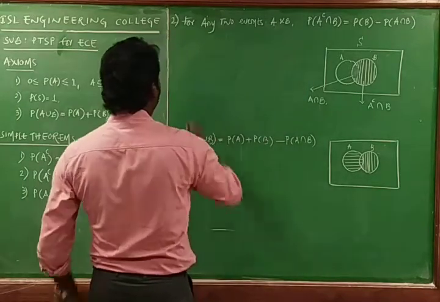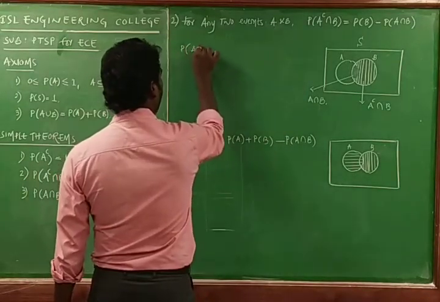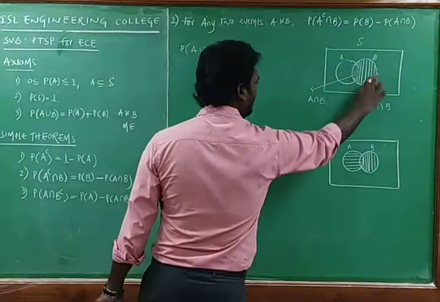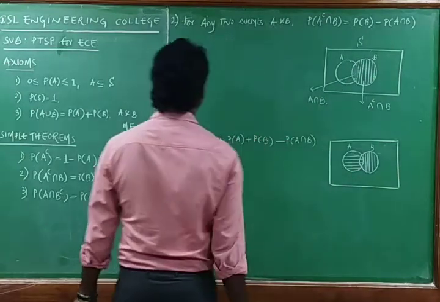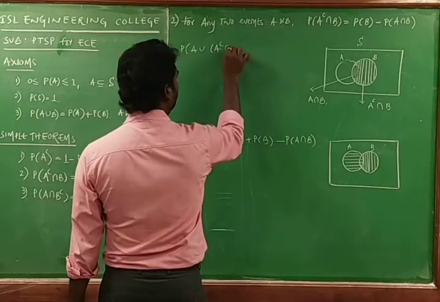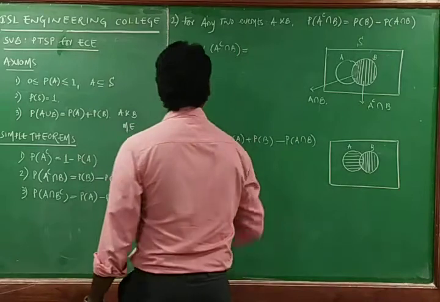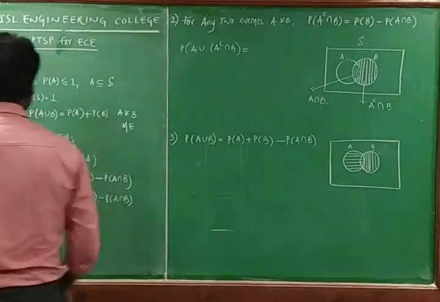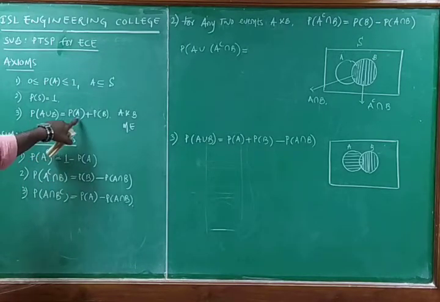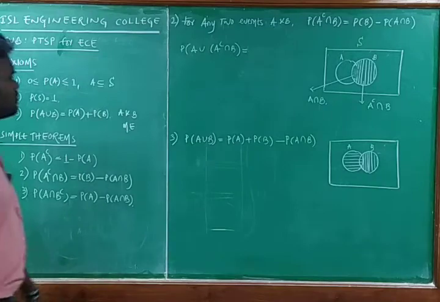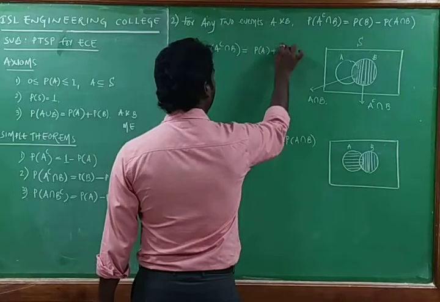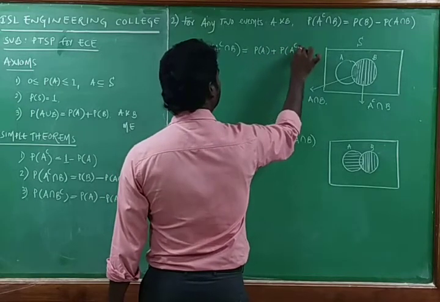I am going with probability of A union A complement intersection B. The vertical lines represent A complement intersection B. From axiom 3, probability of A union B is equal to probability of A plus probability of B. So I can write this one as probability of A plus probability of A complement intersection B.